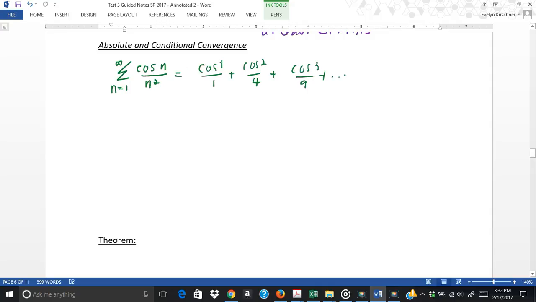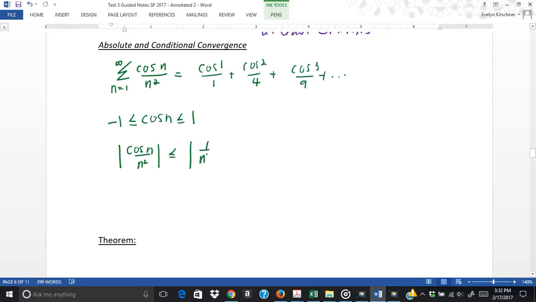So the bottom's always positive, but the cosine could be positive or negative. It depends on what quadrant you're in. But I do know in this case that my cosine will always fall between 1 and -1 no matter what. So I can compare the absolute value of cosine n over n squared, the absolute value, to